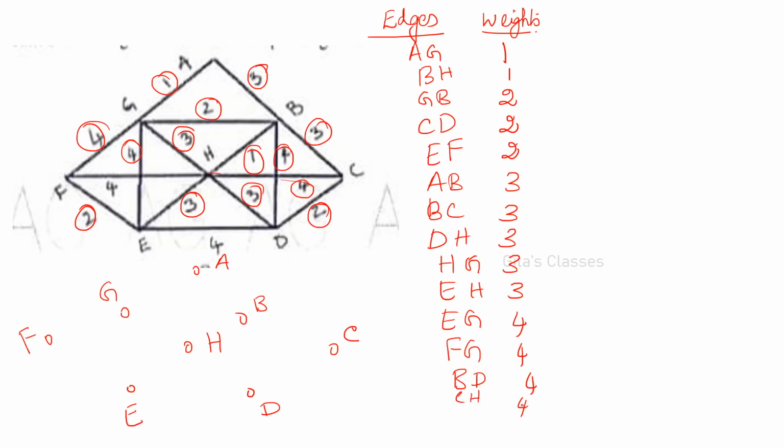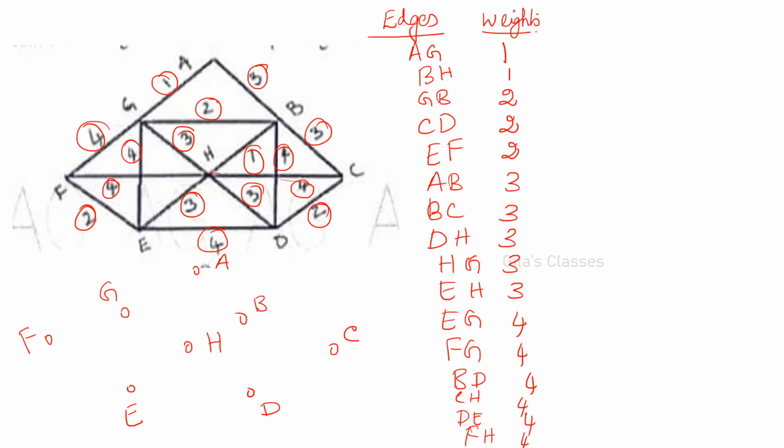Anything else is left? Yes. DE. DE is 4. EG is 4, right? FH. GH already we have written, and now it is FH is 4. Now everything is rounded, no? DE, yeah, DE I have rounded. Yes. All the values we have written, right? You can count the number of edges, okay, weights, right?